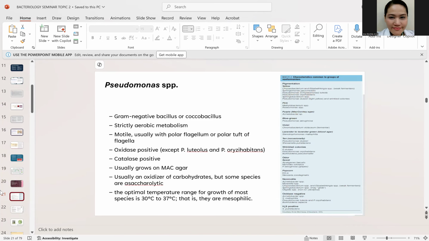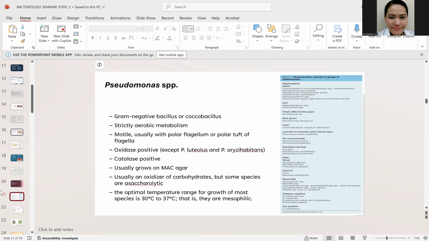Now, let's go to the non-fermenting microorganisms. So, when you say non-fermenting, class, they still utilize glucose. However, they do not ferment carbohydrates. They oxidize carbohydrates. That is the difference of our non-fermenters from the Enterobacteriaceae. Another common characteristic is that the non-fermenters can also grow in the MacConkey agar, just like the Enterobacteriaceae, giving you non-lactose fermenting colonies. Okay? Now, for the Pseudomonas first.